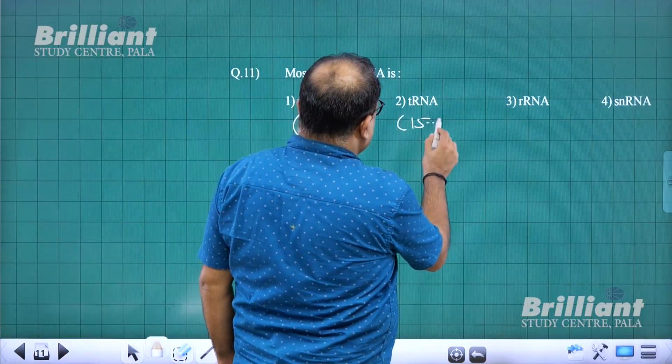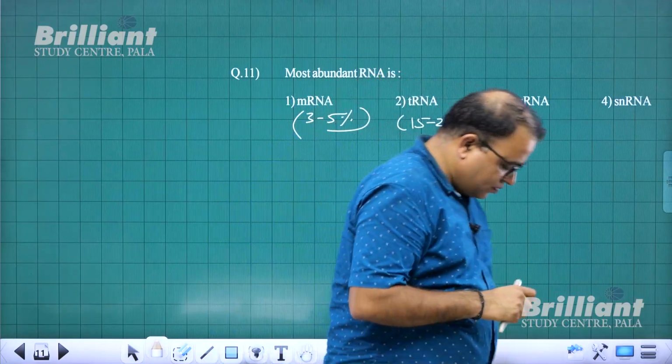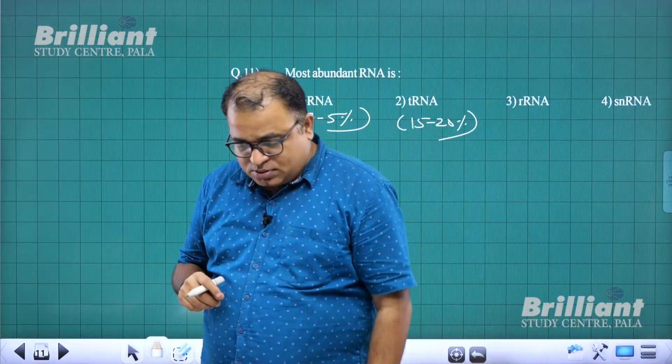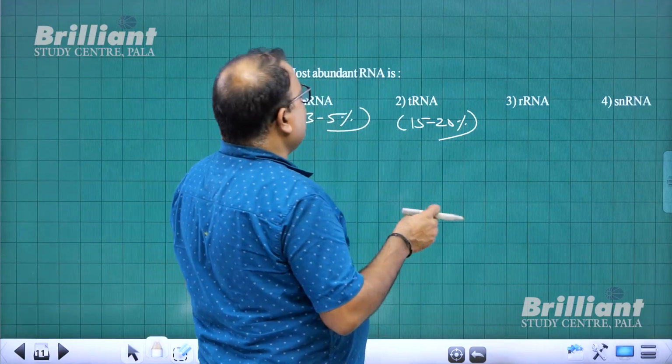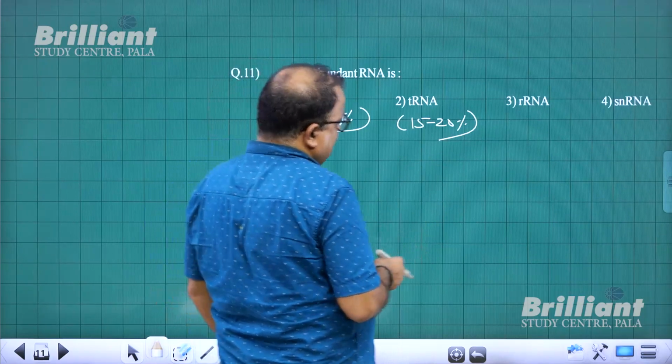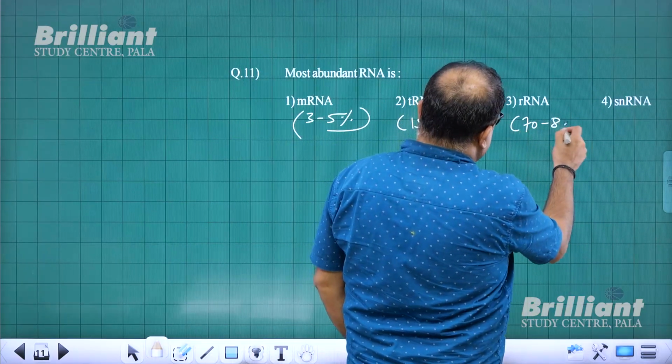tRNA is 15 to 20%. So you got mRNA which is 3 to 5%, tRNA which is 15 to 20%, and when you look at rRNA, it accounts for 70 to 80%.